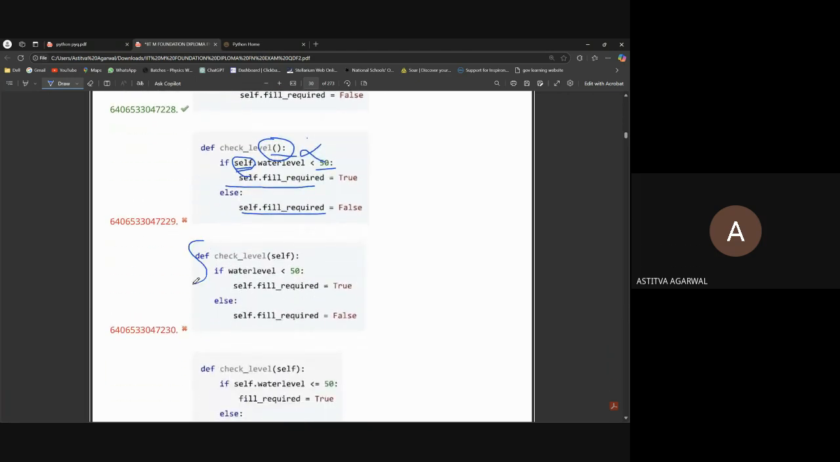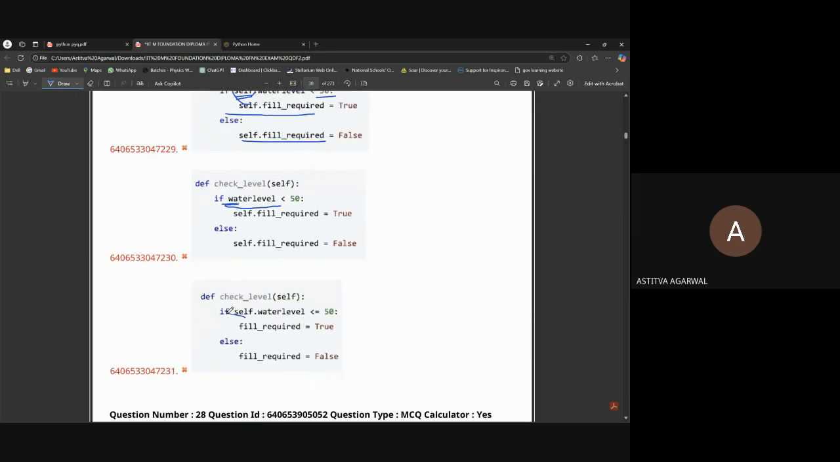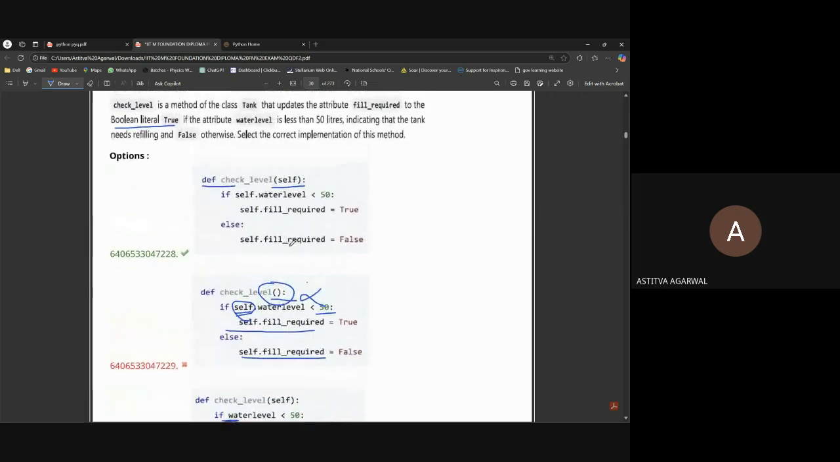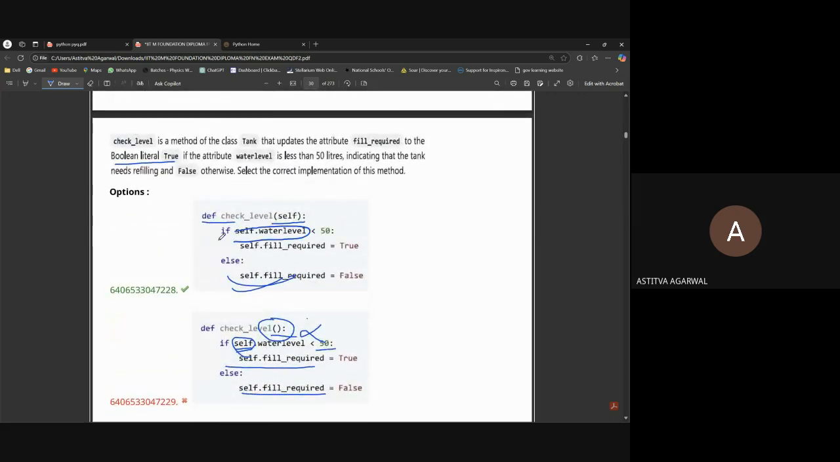Okay, what's wrong in this? Which statement is wrong? The if statement. Yeah, you're correct, because there is no self dot water level. How will we know which water level we are talking about? Because there is no self given for water level. So this is wrong, because there should be self dot water level. Here self dot fill required is not given. That's why this option is wrong. That's why only this one is correct, because of self dot water level and self dot fill required. We are making it true on the given condition, smaller than 50, and we are making it false otherwise. Okay. Any doubt till here?